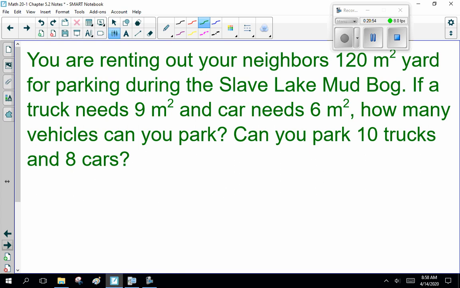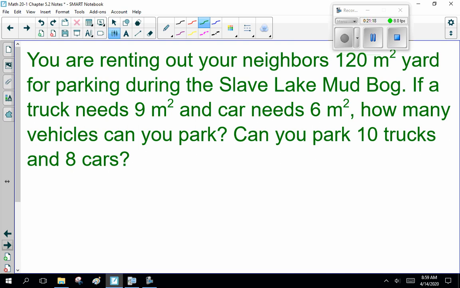You're renting out your neighbor's 120 square meter yard for parking during the Slave Lake mud bog. Notice you're renting out your neighbor's yard, not yours. If a truck needs 9 square meters and a car needs 6 square meters, how many vehicles can you park? And can you park 10 trucks and 8 cars? Right. So, renting out your neighbor's property and collecting money. Such a plan, as long as they're not home.